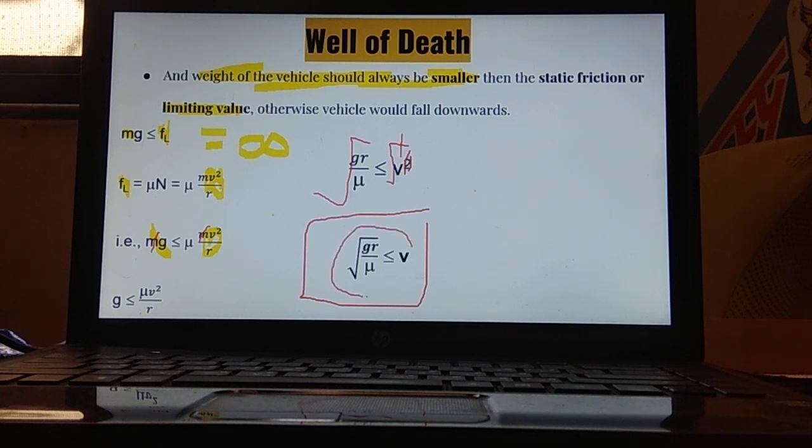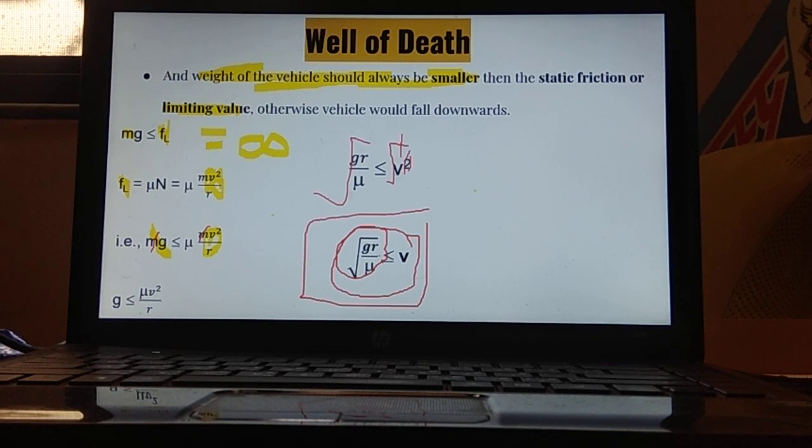So this is a minimum speed. What is this? This is a minimum speed with which whenever the vehicle will be moving in the well of death, they will be able to move very easily, as well as the vehicle will not be sliding downwards. Over here g is the acceleration due to gravity, r is the radius of the well of death, and mu is a coefficient of static friction. You will see in this formula, that it is independent of the mass of the vehicle.